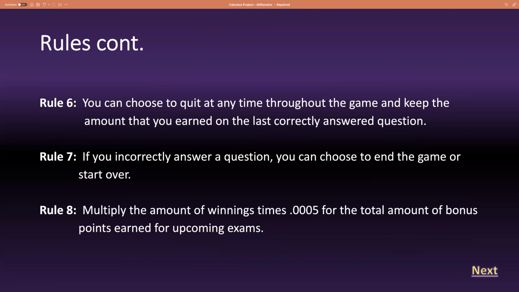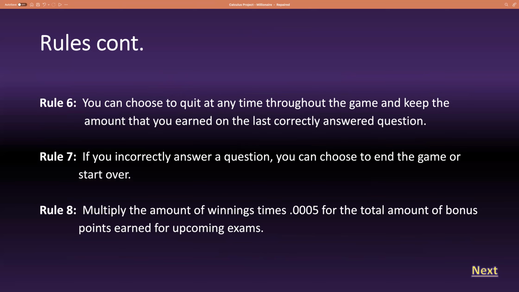All right, rule number 6. After each correctly answered question, there will be a box that pops up on the screen, and you will be given the option to quit with your current reward. At that time, the game is over, and you can replay the game if you choose, but you do quit with that reward.